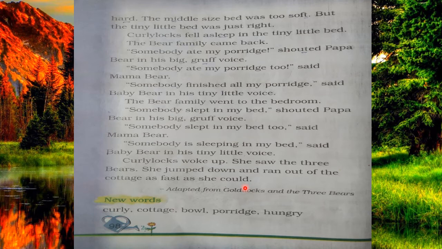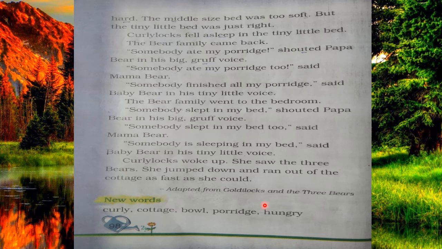So here the story is completed. Did all of you enjoy this? A very lovely story, a funny story about Curly Locks and the three bears, Papa Bear, Mama Bear, and Baby Bear. This story is adapted from Goldilocks and the Three Bears. It's only a part, not the whole story. The story book name is Goldilocks and the Three Bears, and this is only a part of this story.